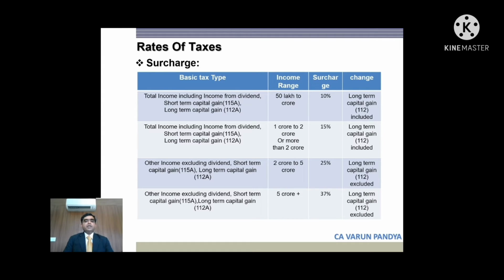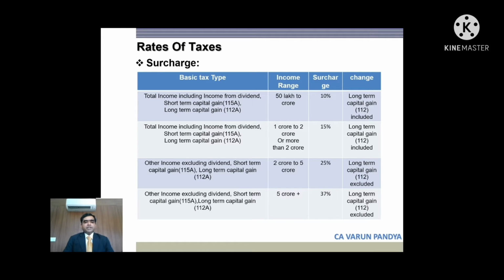Surcharge rate on long-term capital gain has been brought down. Initially, for surcharge on LTCG under section 112A, that is long term on equities, section 111A, that is again short term gain on equities, and dividend, if the income range was from 50 lakhs to 1 crore, the surcharge was 10%.